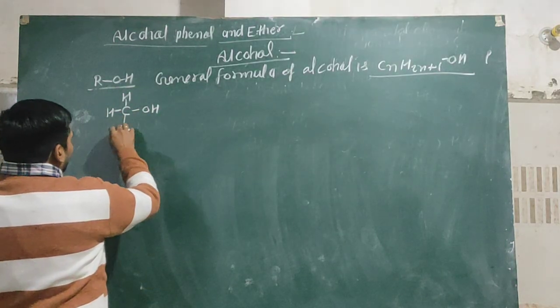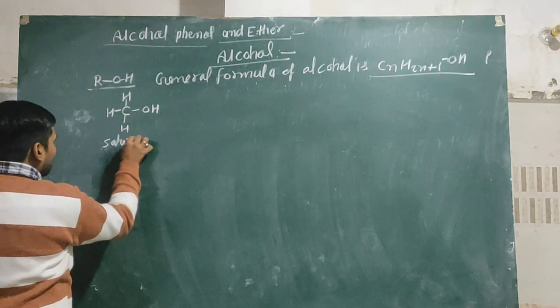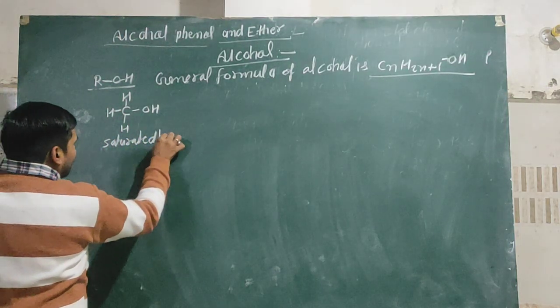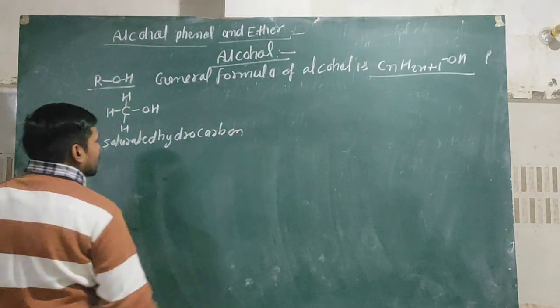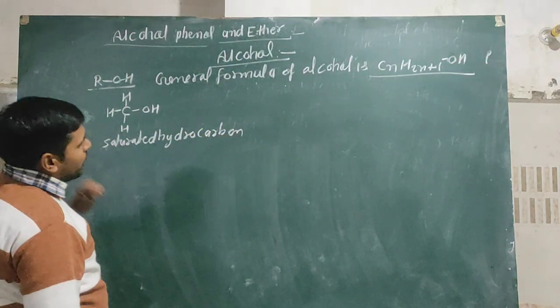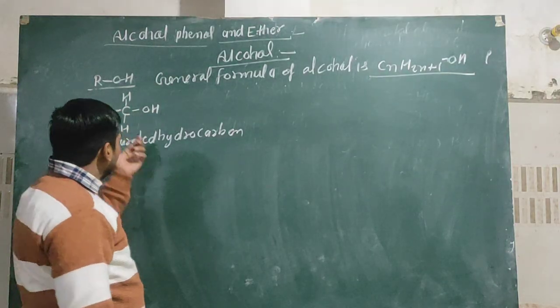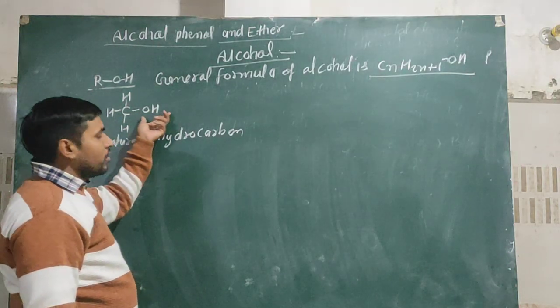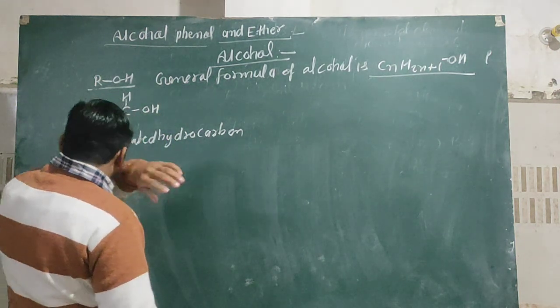Actually, this saturated hydrocarbon also has sigma bonds, so you can say that when any sigma bonded hydrocarbon is directly bonded with an OH group, then it is known as alcohol.